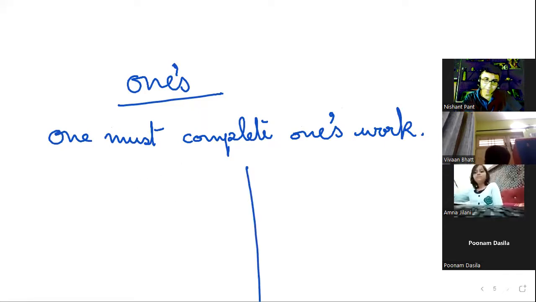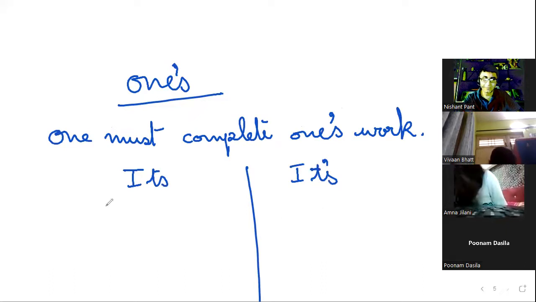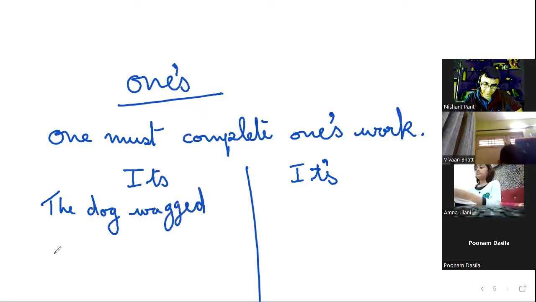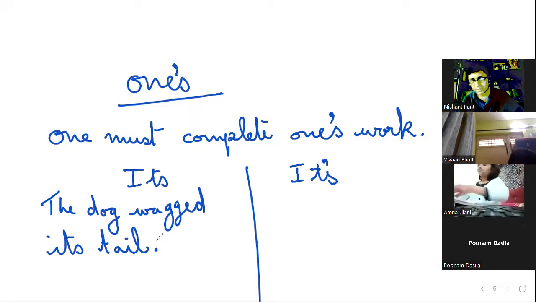Now I'm going to the difference between its and it's. This is something they'll quiz you on definitely, right? So if I say the dog wagged its tail, meaning कुत्ते ने अपनी पूंछ हिलाई, the dog wagged its tail, no apostrophe, you see.